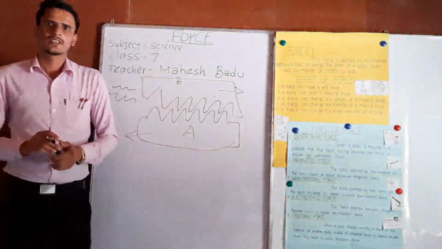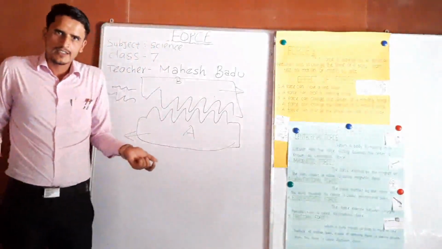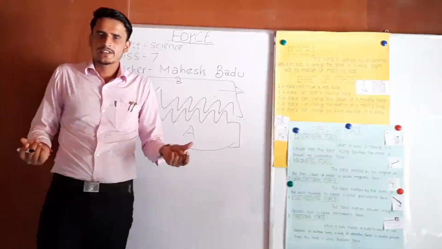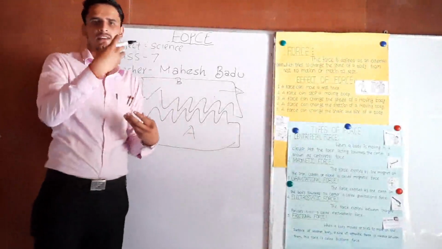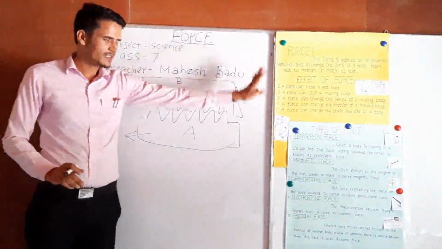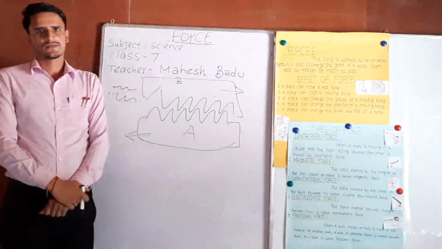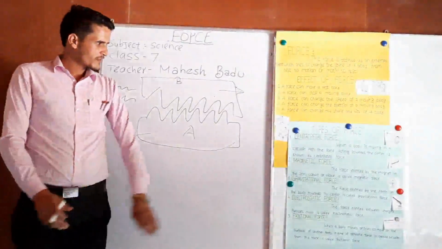And last one, frictional force. Frictional force is a force created between two objects when one is moving on the surface of another. Okay, these are the types of force. Dear students, try to repeat at home also.